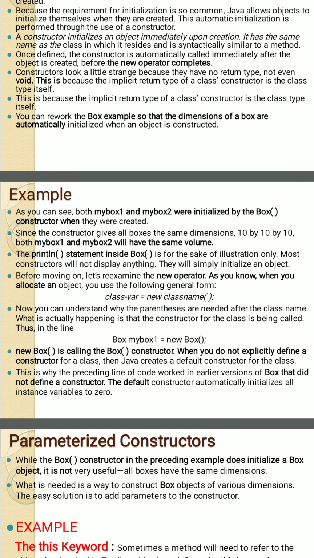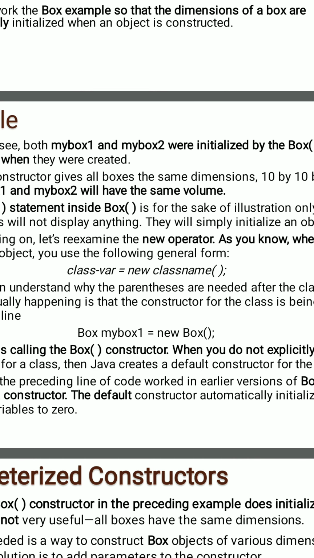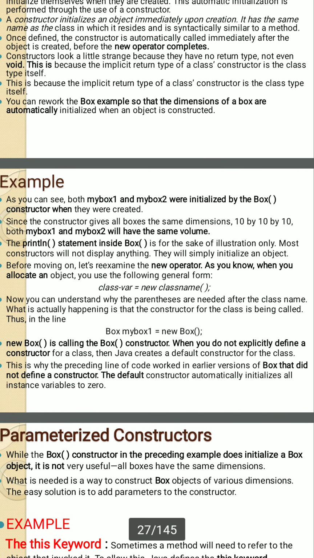What is actually happening is that the constructor for a class is being called in this line. Here you see Box mybox1 equals new Box. So here new Box is calling the Box constructor. When you do not explicitly define a constructor for a class, then Java creates a default constructor for the class. In previous examples, I have not written the constructor explicitly, but implicitly it is there, with the name of the class only.